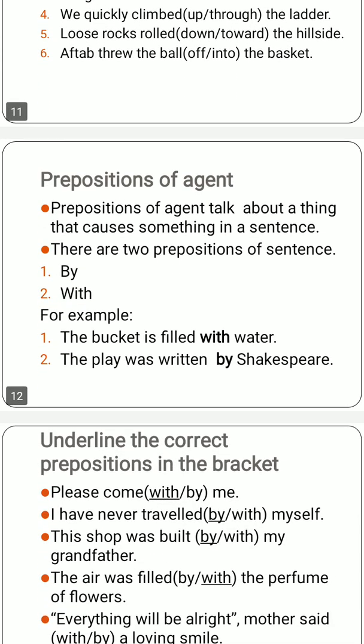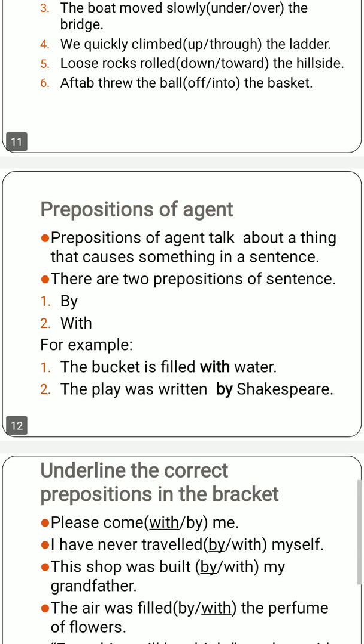Next are the prepositions of agent. Prepositions of agent talk about a thing that causes something in a sentence. That causes something means that gives some action. Whenever there is a sentence, we use the prepositions of agent to tell about that thing which is causing some action in the sentence. There are two prepositions of agent that can be used: by and with.